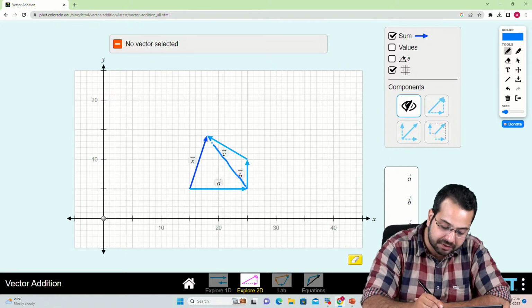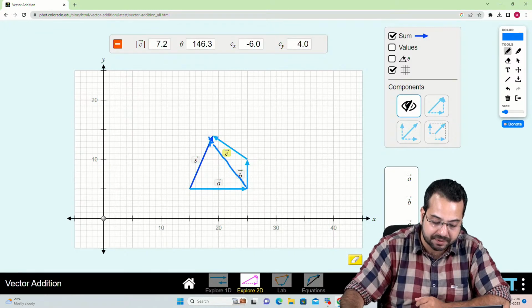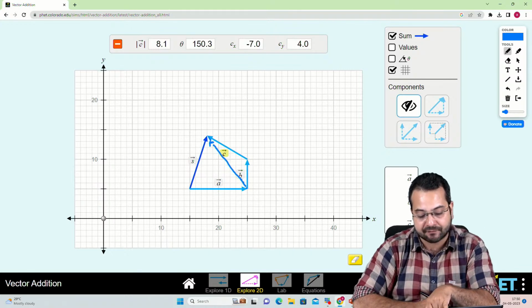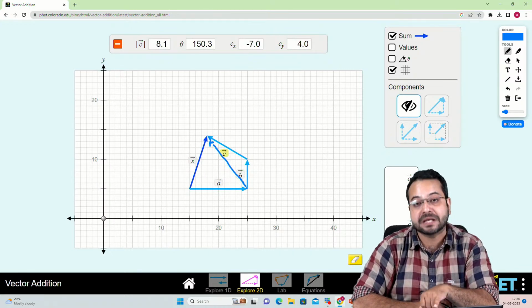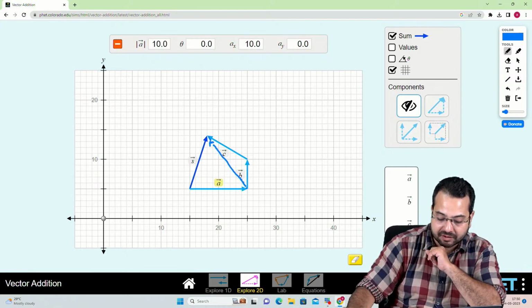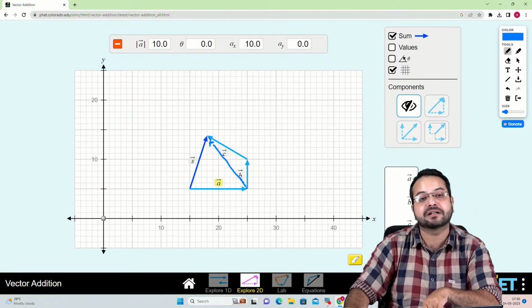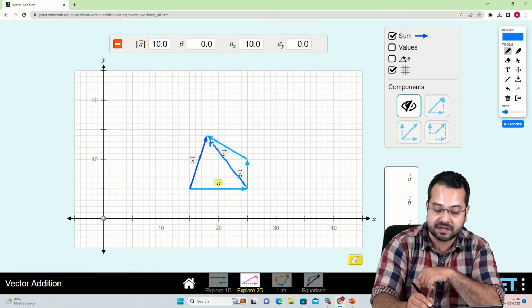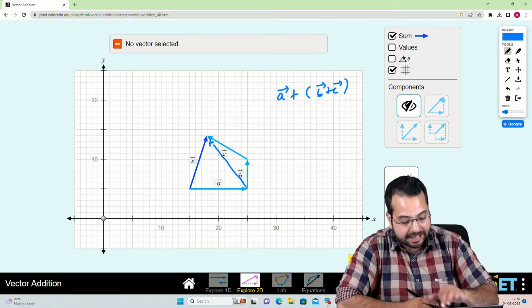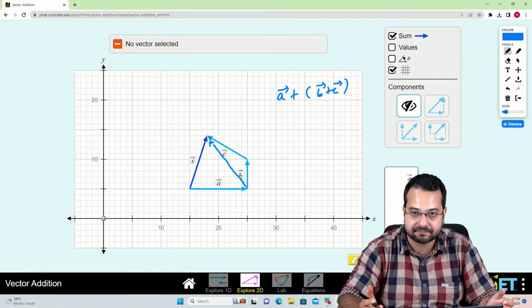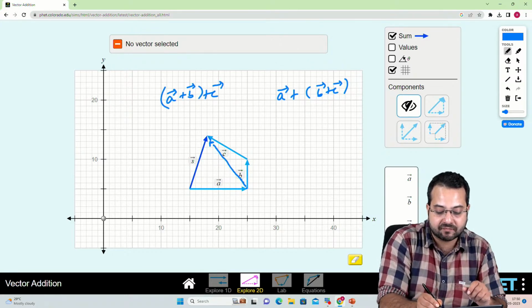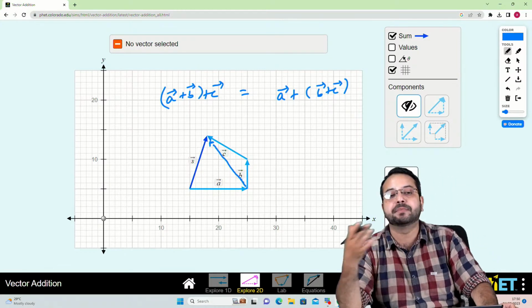this is going to be the resultant of vector b plus c, right? This vector that you see here that I have drawn is the vector b plus c. Now in b plus c, I'm adding a. This is vector a. So in vector b plus c, now I'm adding vector a. So this becomes a plus b plus c. And you can see that the resultant is exactly the same. So we have verified that (a plus b) plus c is the same as a plus (b plus c).